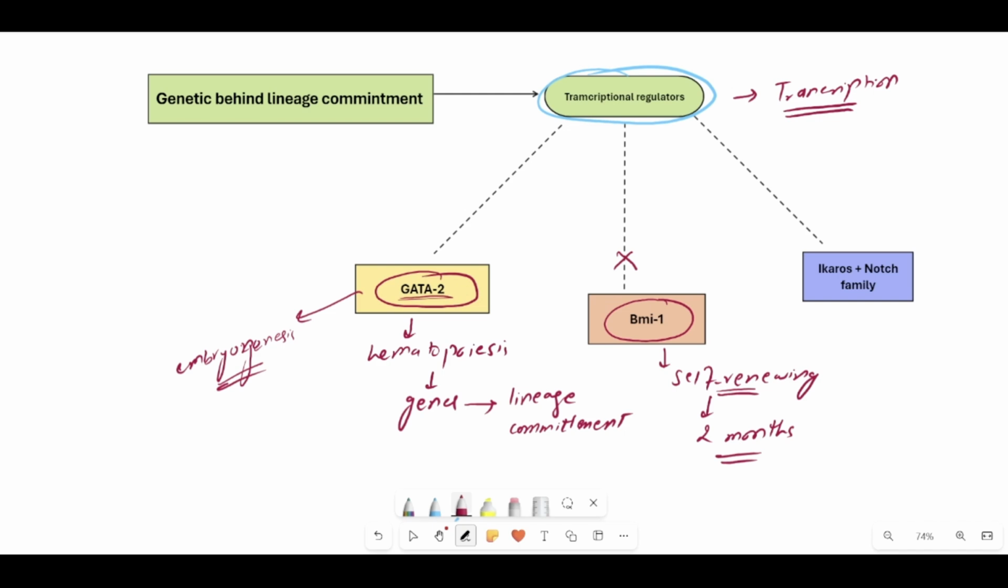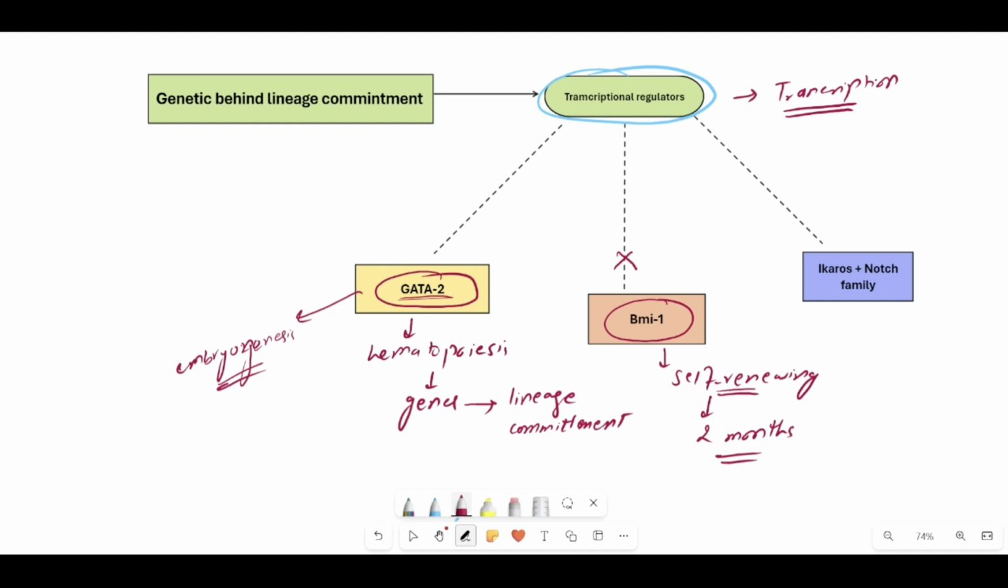So definitely BMI1 is one of the most important transcription regulators for switching on those genes which carry out the self-renewing process. Whenever that transcription regulator is absent, the organism is going to die within 2 months of its lifespan, because the body is not able to repopulate the white blood cells and the red blood cells.